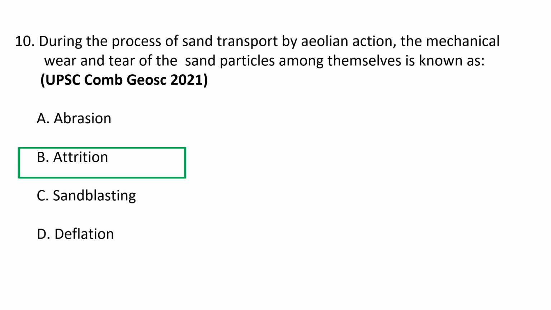The erosion process of high speed winds is also fast, so soft rocks break down easily, but on the other hand the erosion process is long in the case of hard rocks. So attrition means that during this process, due to wear and tear of the sand particles, the size reduces. So this is known as attrition. B is the correct option.